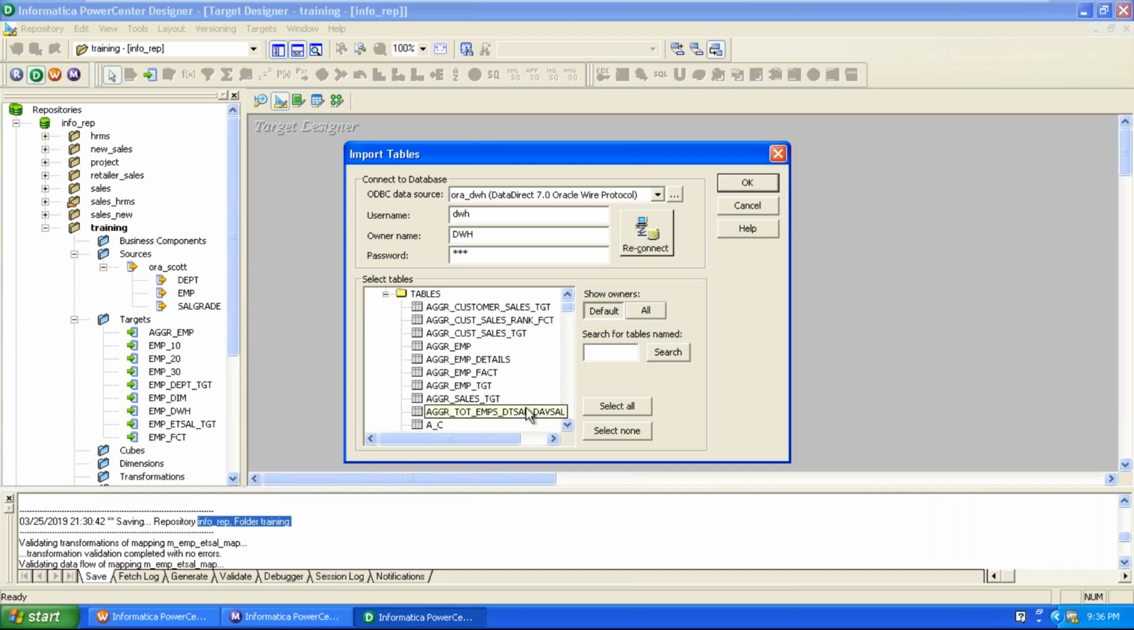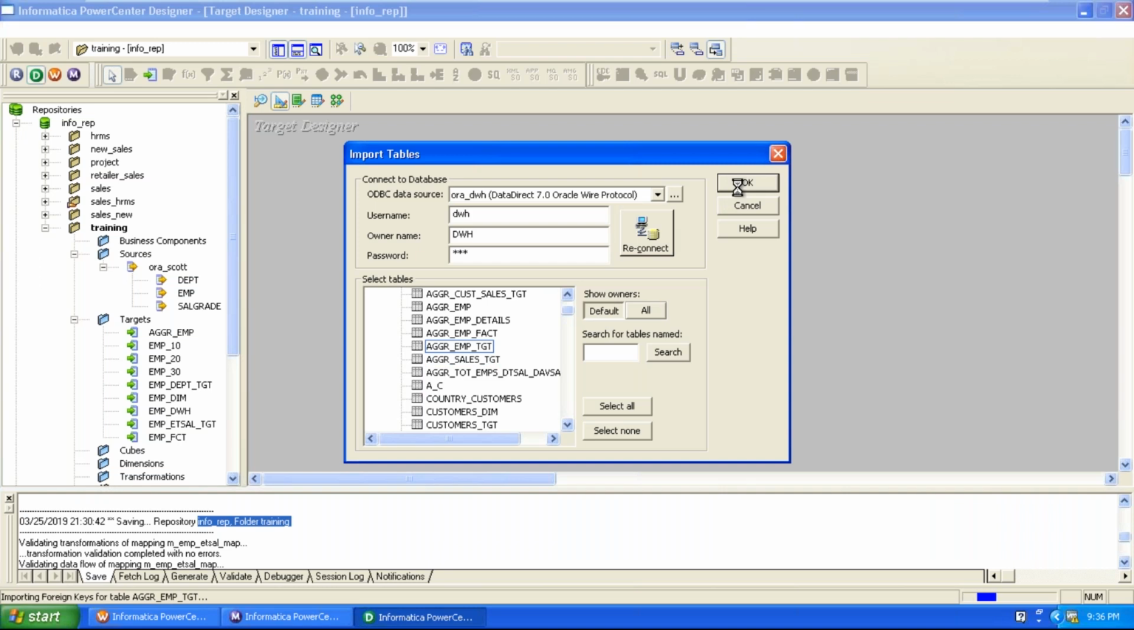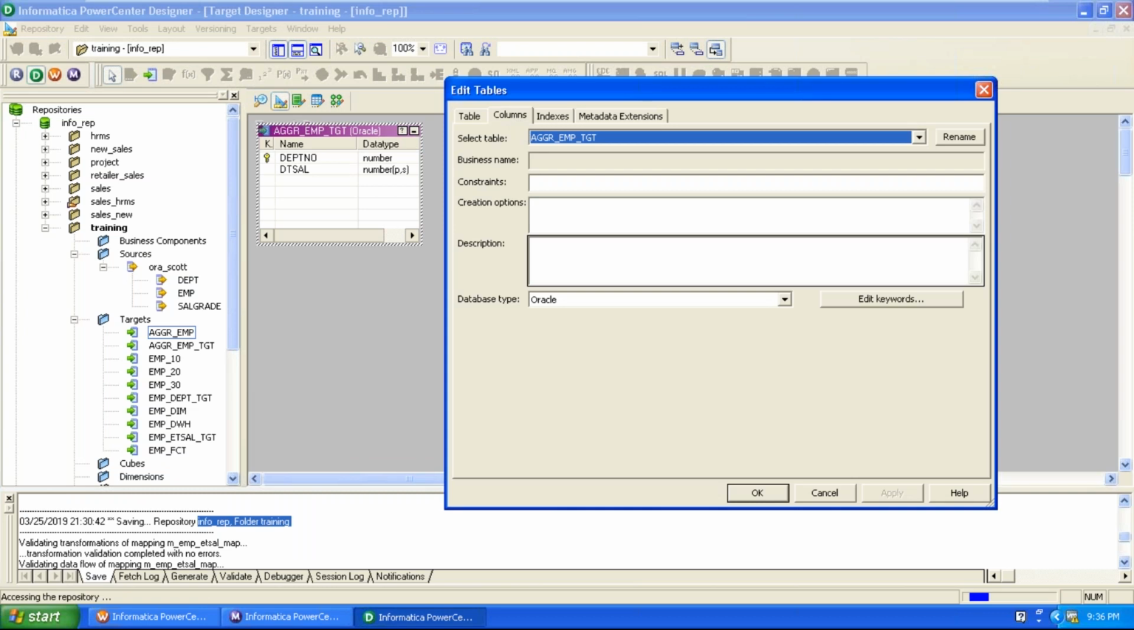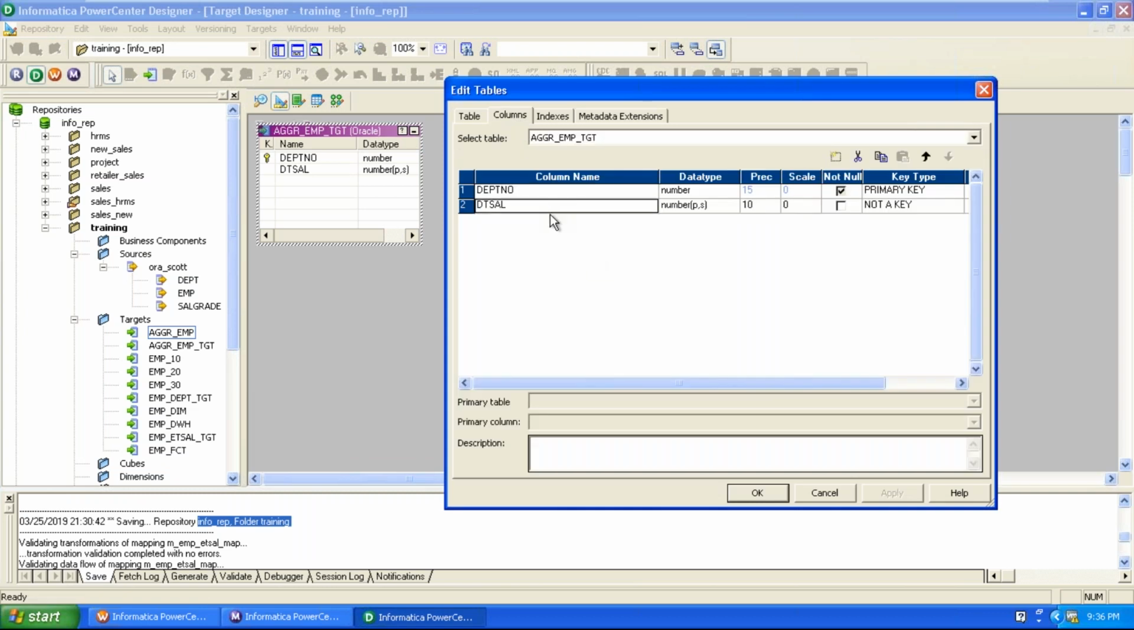Now select a target table from the target database. Our target database is the warehouse. From that warehouse, select the necessary target tables through the ODBC data source and import them. Within this target table, we not only keep the DT cell, we need to keep the DAV cell also, the department average salary.